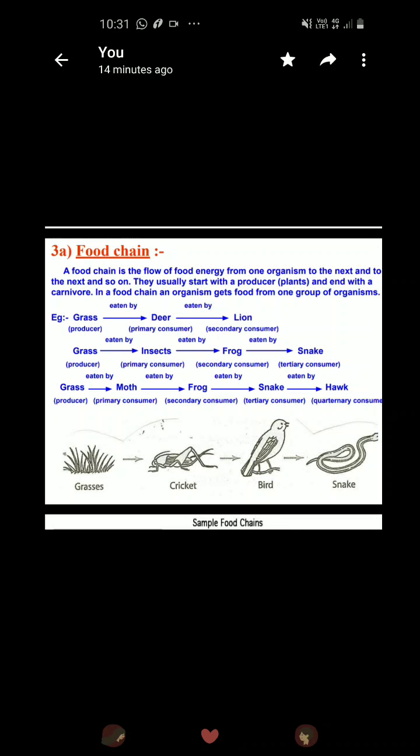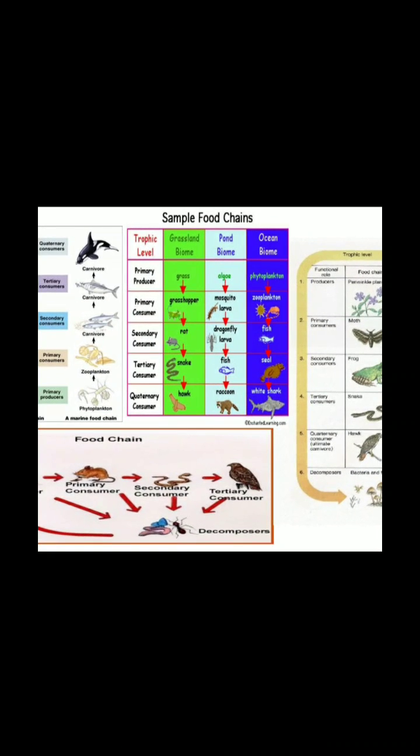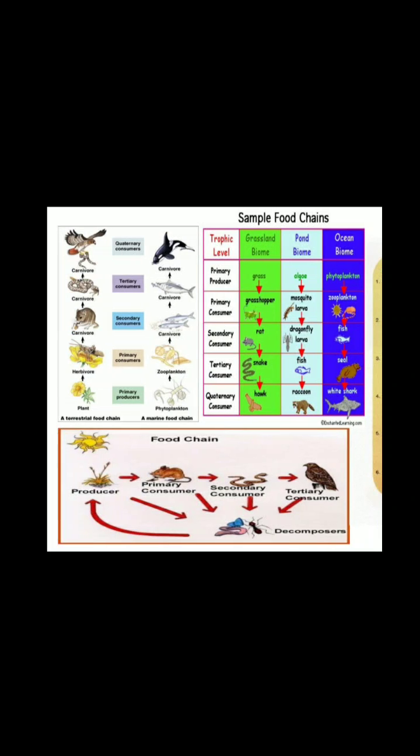There are food chains on the land also, and there are food chains in the water also. Next are further examples of the food chains. You can see here producer, primary consumer, secondary consumer, tertiary consumer, and these tertiary consumers are further decomposed by the decomposers. Those are microorganisms.